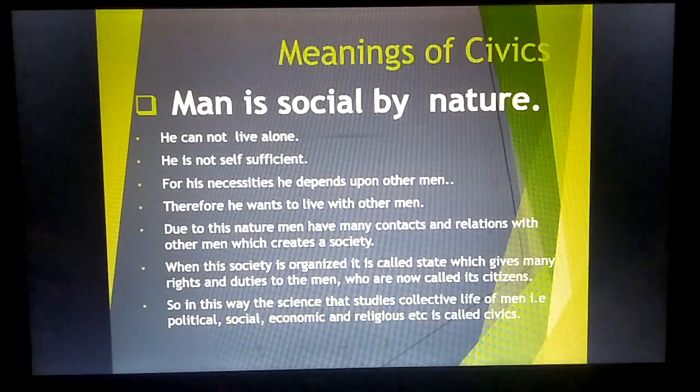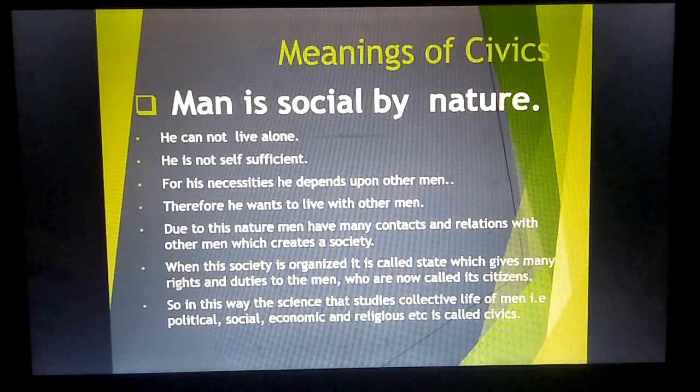Due to this nature, men have many contacts and relations with other men, which creates a society. When people in society contact each other, have relations with each other, and live together, that creates a society.